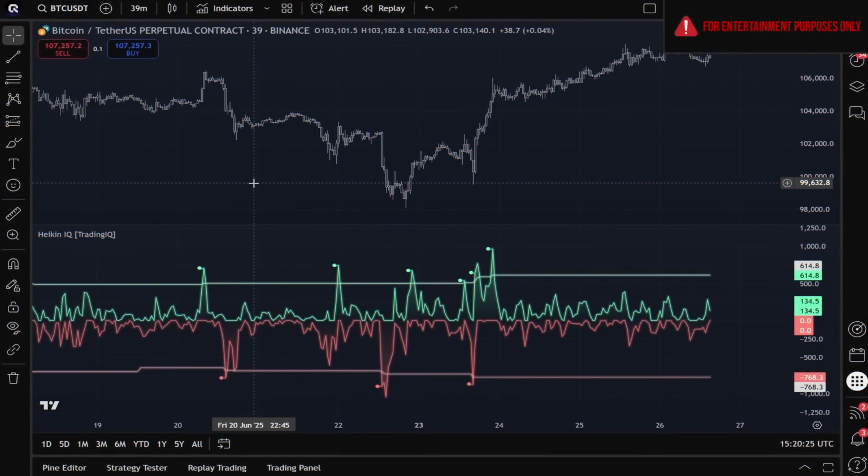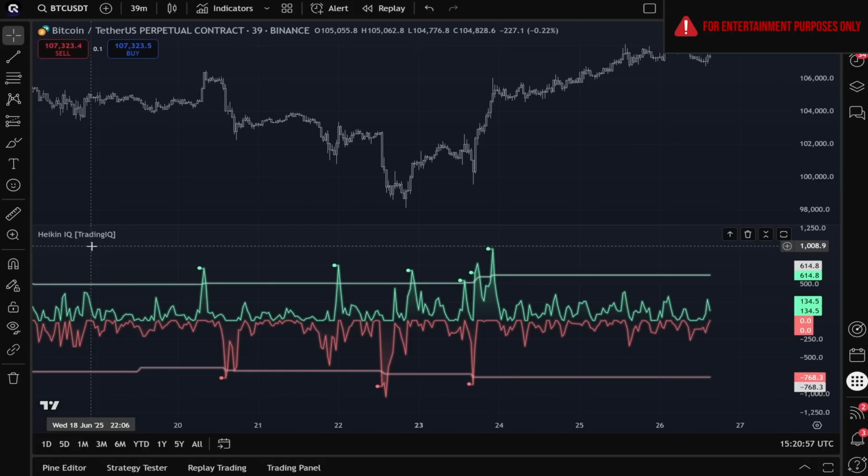Hello Trading IQ traders. We're going to kick this video up with challenge number 1, which is having Deepseek AI convert a trading indicator into a strategy. And I found the perfect candidate for this first challenge, Heiken IQ, which is a proprietary oscillator based on Heiken Ashi prices developed by Trading IQ. We'll explain exactly what this indicator is and how it works in a separate video.